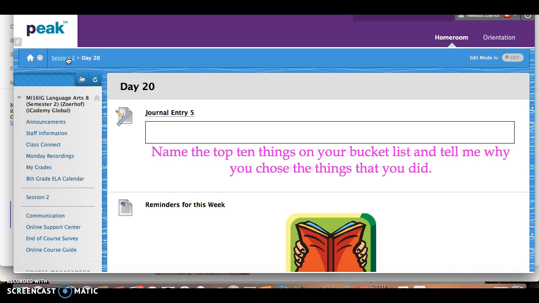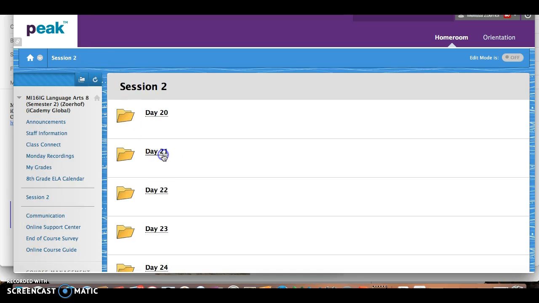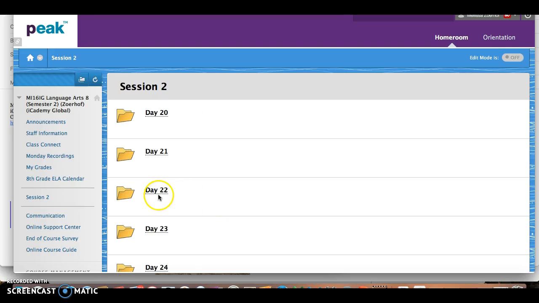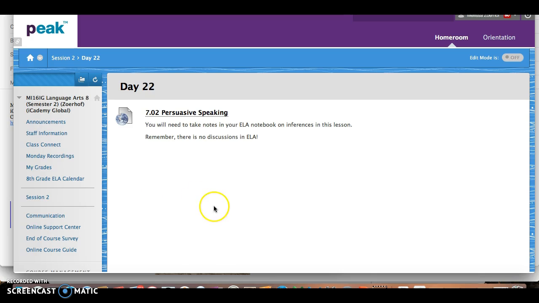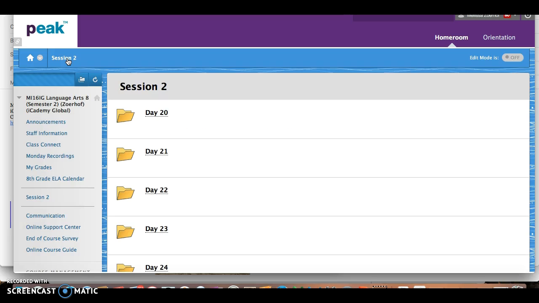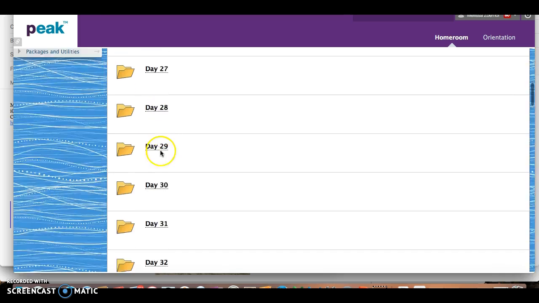If you go back to Session 2, you kind of get a breakdown of what's going to be coming the rest of the week. You've got a couple of assignments due about persuasion and persuasive work. You also have some work that you're going to need to take notes on in your ELA notebook, not just about persuasive writing, but we're also going to be talking about persuasive speaking, which is kind of like speeches that are persuasive, advertisements that are persuasive.